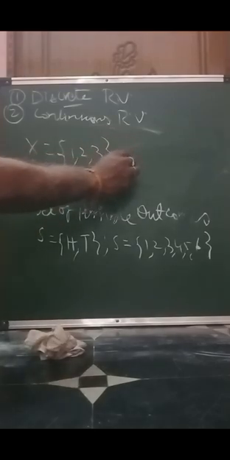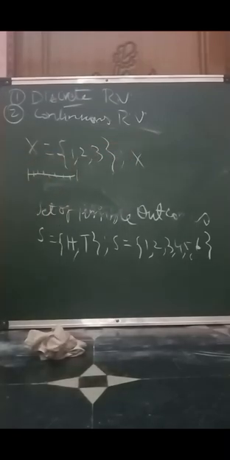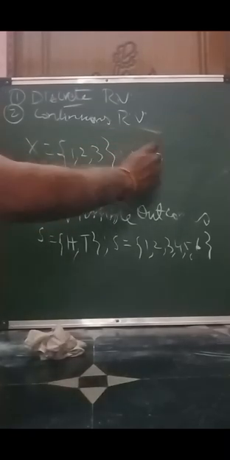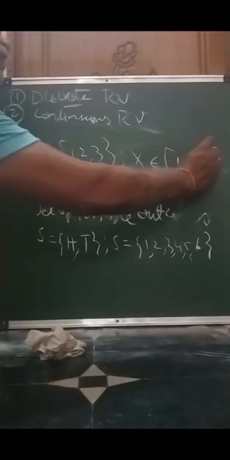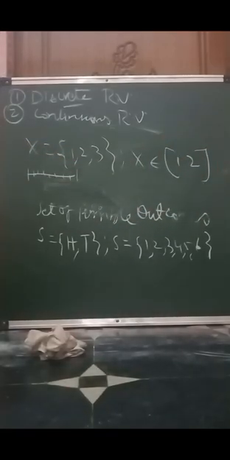And similarly the continuous random variable: suppose x is taken with values between 1 and 2, a closed interval, so that x takes all the values from 1 up to 2. That means there are infinitely many real values between 1 and 2, and each and every value can be taken by x.